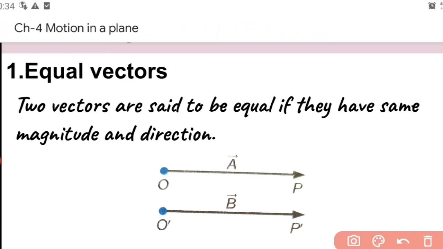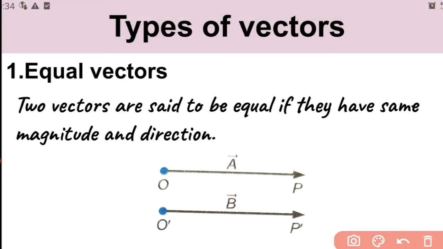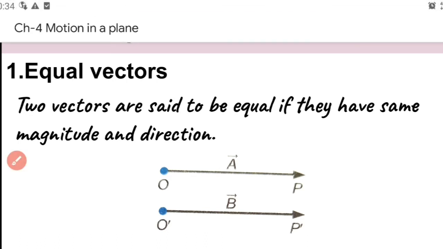Look at this diagram. You have two vectors, vector A and vector B. Both of them have the same length. And what about the arrow marks? The two arrow marks are in the same direction, which means both A and B have the same magnitude and direction. Hence, vector A and vector B are equal vectors. So that is about equal vectors.